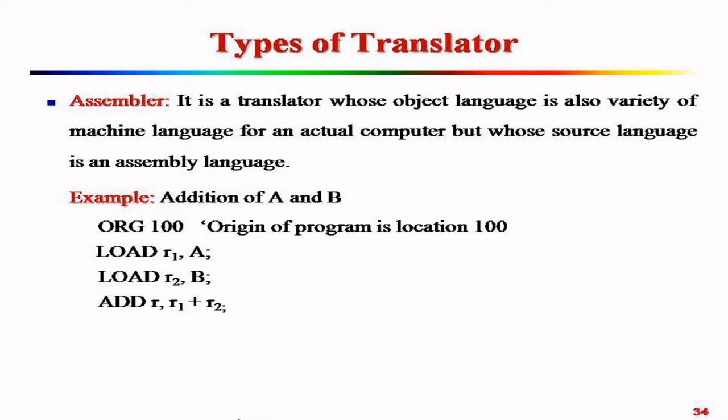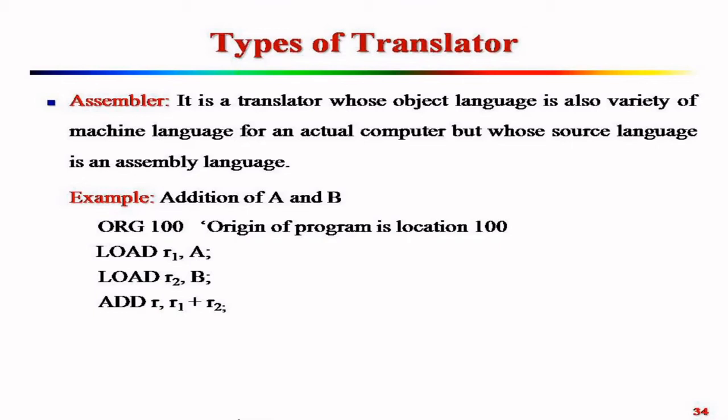What is an assembler? It is a translator whose object language is also a variety of machine language for an actual computer, but whose source language is an assembly language. So a very easy example, addition of two numbers A and B. ORG 100, origin of the program is at location 100. By default it can be 100, 1000, 500, like that. It depends on the machine.